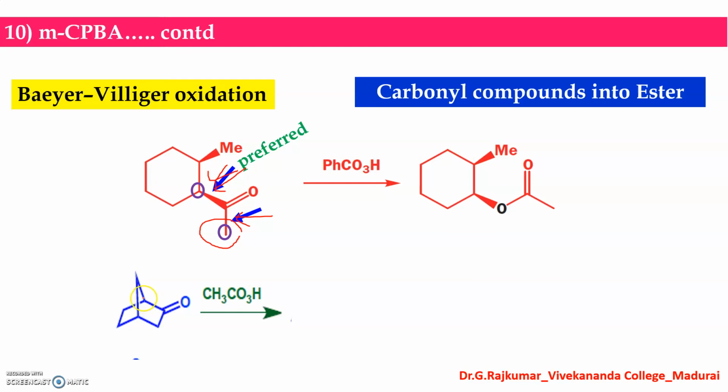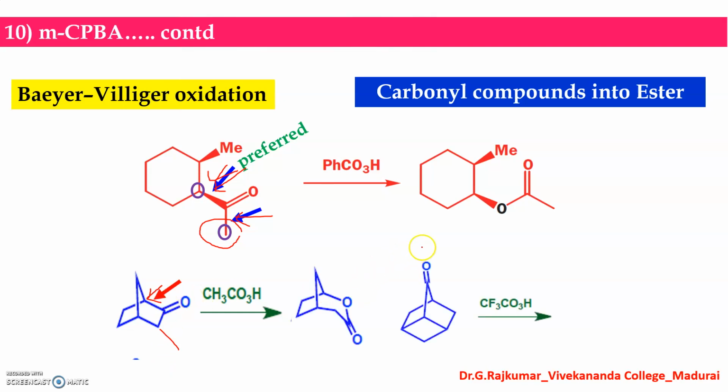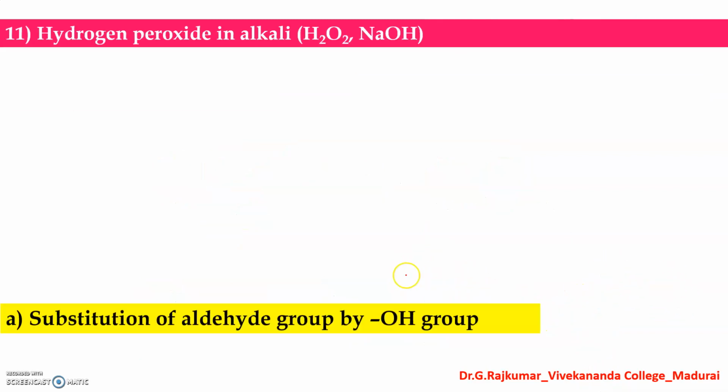Look at this, here this position and this position. Here you can see one hydrogen, here you can see 2 hydrogens. So oxygen can be inserted to this side. In the case of symmetrical ketones, there is no problem, and you can get the ester.